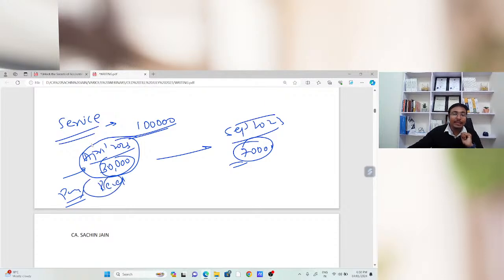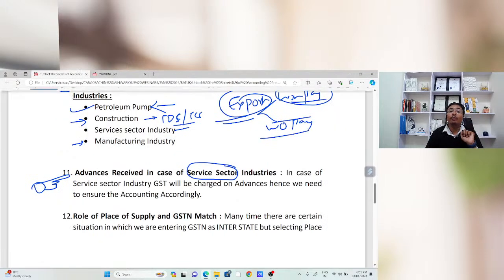I need to issue a receipt voucher, and based on that receipt voucher, I need to pay the GST in case of advances. And at the time of final invoicing, I am just going to pay the GST on that 70,000 rupees. So we need to be very careful that my advances and my other amounts are booked in the books of accounts in a proper way, so that I can know the things.